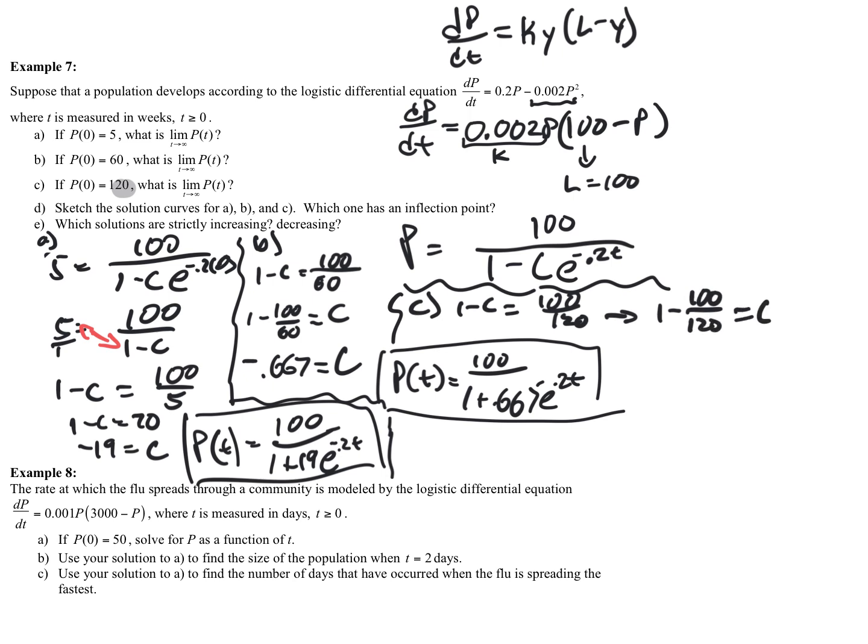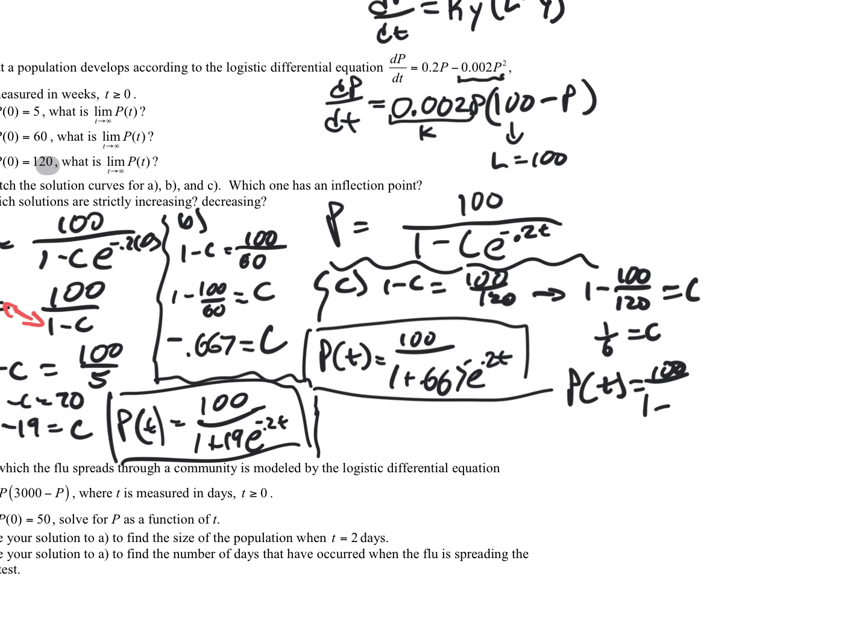So 1 minus 5/6 would be 1/6, or 0.1667, all right? So that would give us a population P of t equals 100 over 1 minus 0.1667 e to the negative 0.2t.